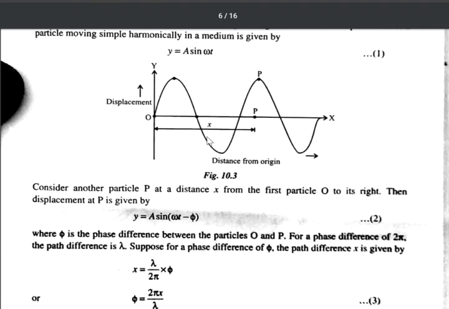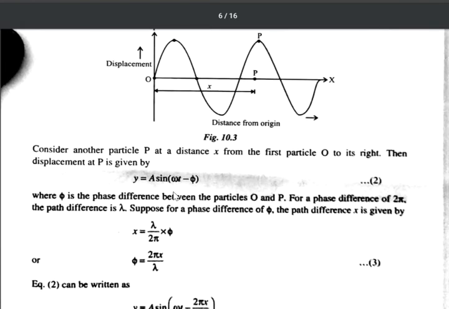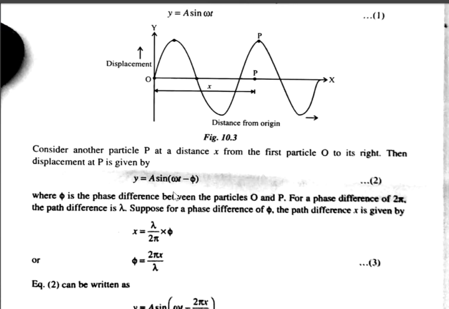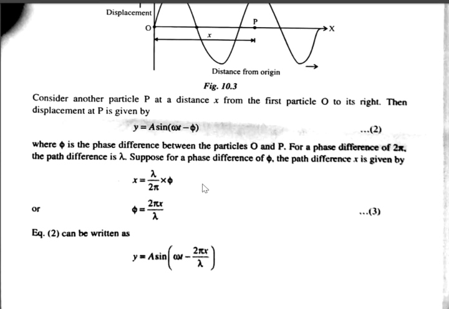P is some arbitrary point at a distance x. And now consider another particle P at a distance x from the first particle O to its right. The displacement at O is a sin omega t, and the disturbance at point P can be written as y is equal to a sin omega t minus phi, where phi is the phase difference between the particle O and the particle at P.